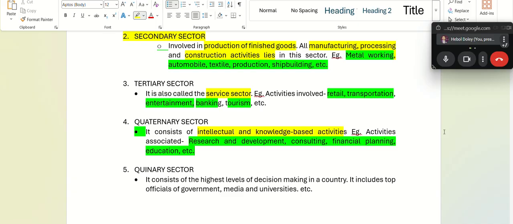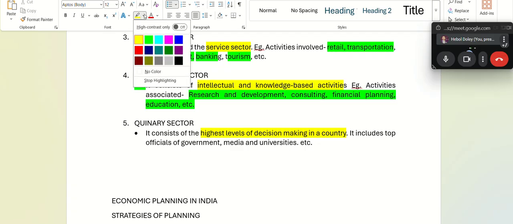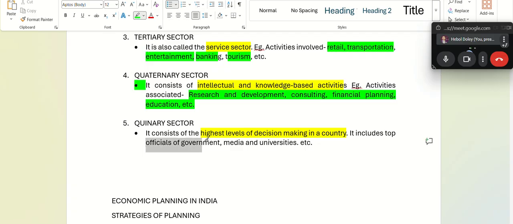Quaternary. And finally, we have the quinary sector. This is the highest level of decision making in a country. For example, when government makes policies, when executives execute those policies, then media and universities, etc., are part of quinary sector.